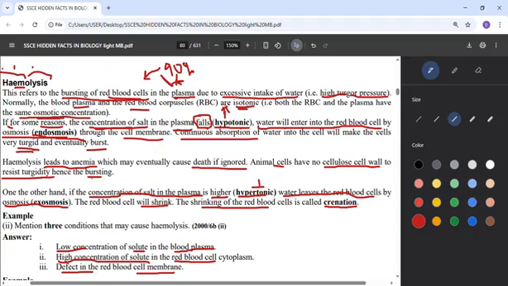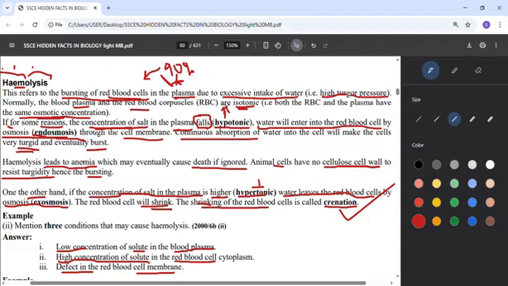So it means that it will drain water from the red blood cell. Once it drains water from the red blood cell, what will happen? The red blood cell will shrink. So there is exosmosis, it has lost water. Exo is out. It has lost water, so it will begin to shrink, and that's what we call crenation. Crenation means when the red blood cell shrinks as a result of a hypertonic solution that has taken water from it. So that's crenation.